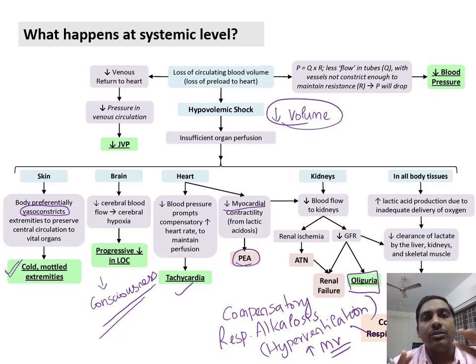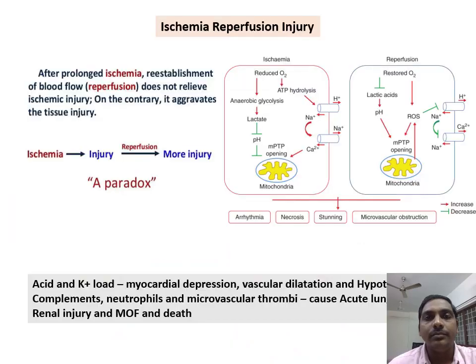state. So at the systemic level, the clinical features will be peripheral vasoconstriction leading on to cold mottled extremities, decreased mentation, and tachycardia will be there, and oliguria will be there, and respiratory alkalosis and generalized metabolic acidosis will be there, right? So after prolonged ischemia, all these things can happen and last for almost 6 hours, beyond which